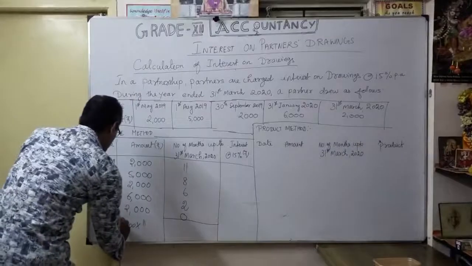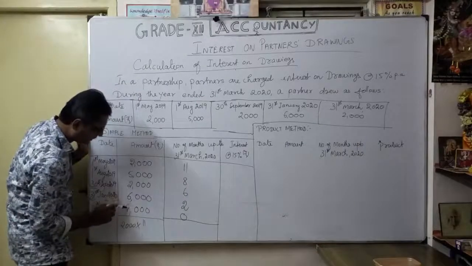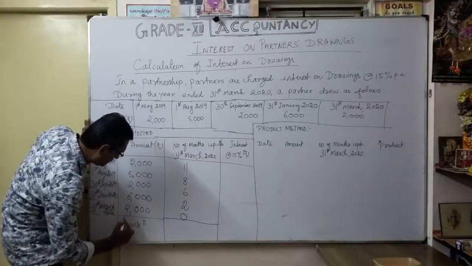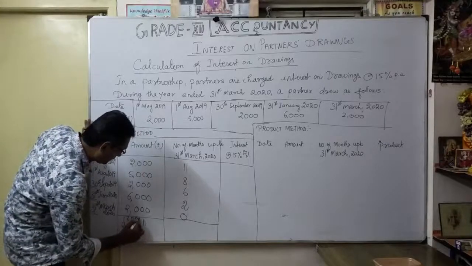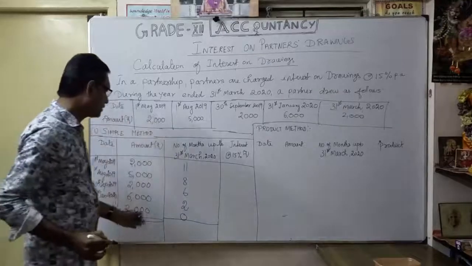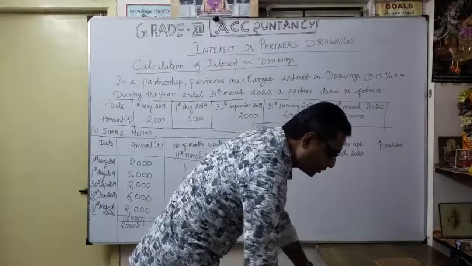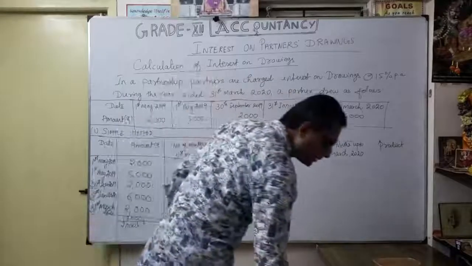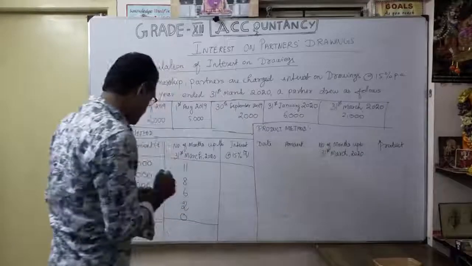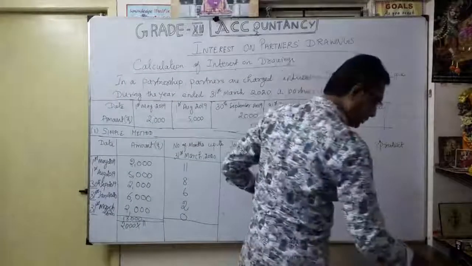Here total is how much? Total is 17,000, isn't it? Total here: 6 plus 2, 8, 10, 15, 17,000. That is our total drawings during the year. See here, 2000 into 11 by 12. Okay, that's the idea. So we are going to calculate 2000 into 15% into 11 by 12. Interest rate is 15% per annum.